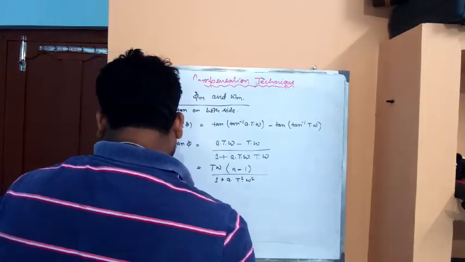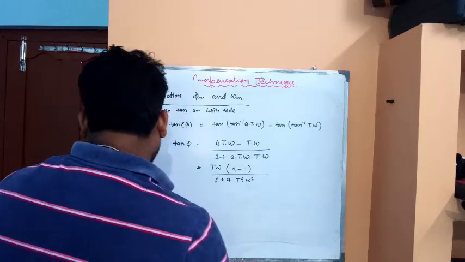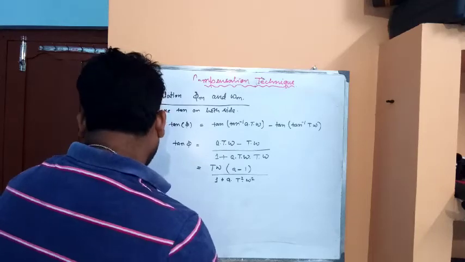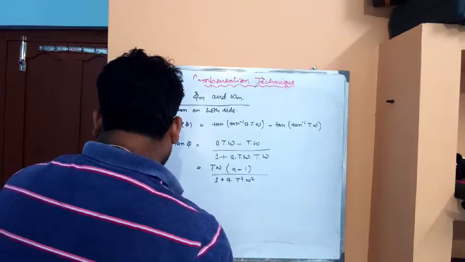Now, for the maximum value of phi, d phi upon d omega should be equal to 0.